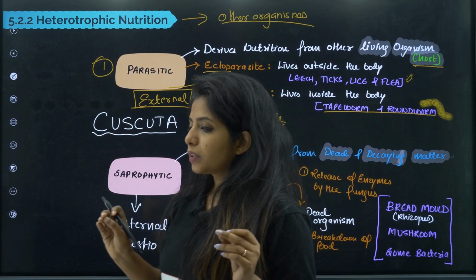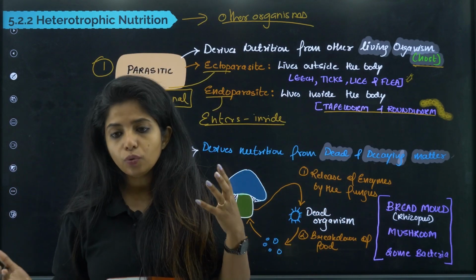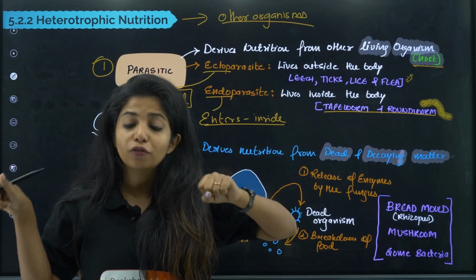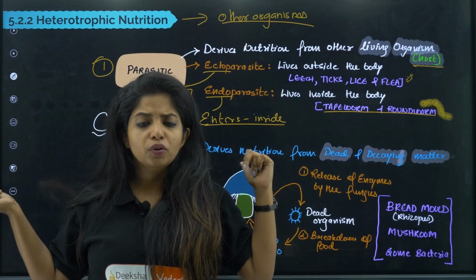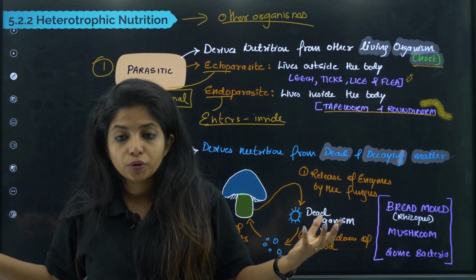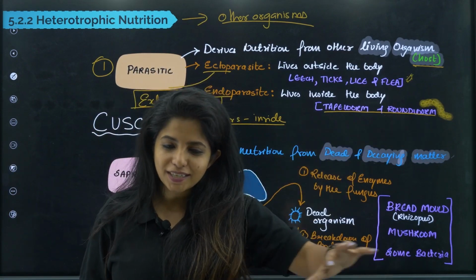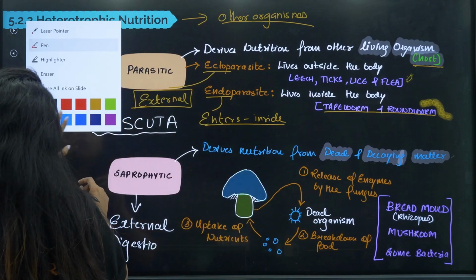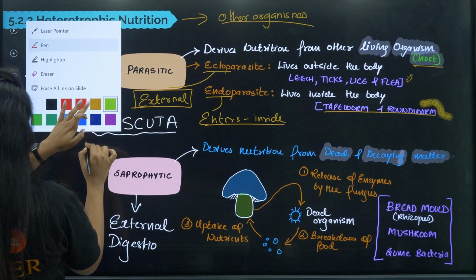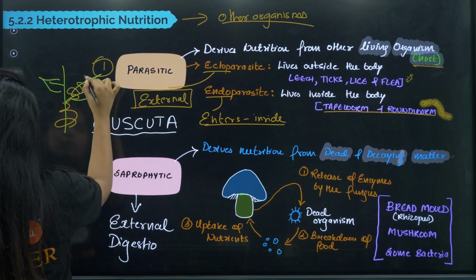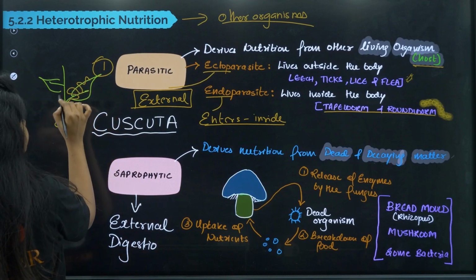What does Cuscuta do? It is yellow in color. It does not have chlorophyll pigments, so it cannot make food. You know, the plants, the autotrophs, needed chlorophyll pigments for absorption of light energy. These guys are yellow in color, they do not have much chlorophyll, so they cannot prepare their own food. So they say, why prepare our own food when another plant is there? So, for example, suppose this is a plant, they will go round and round around it, and slowly get into its system also.